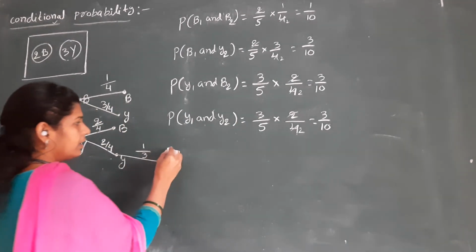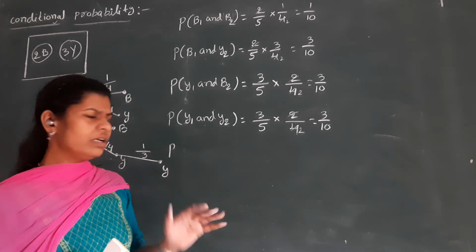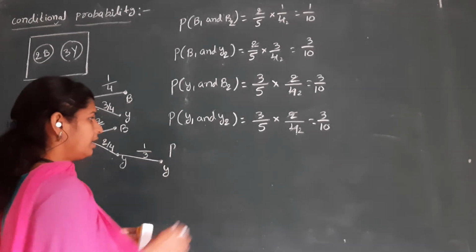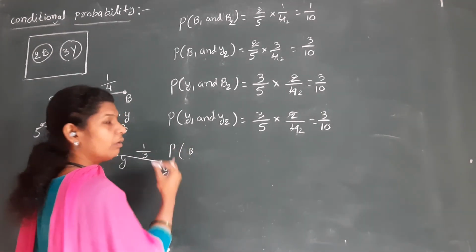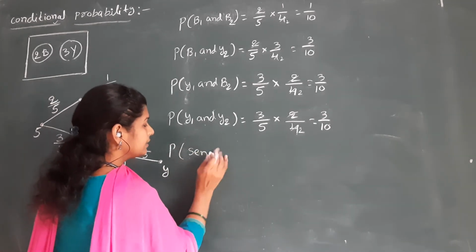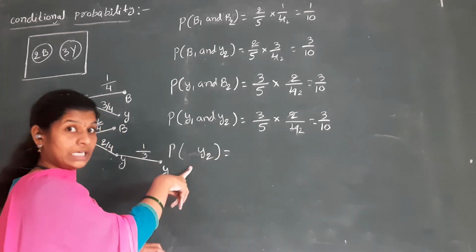And next one, I selected one ball. The first one may be blue or may be yellow, but the second one must be yellow.